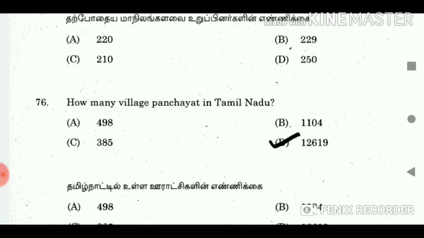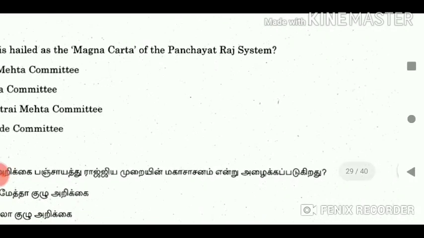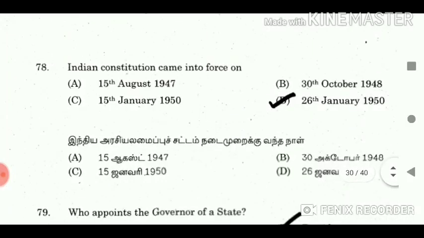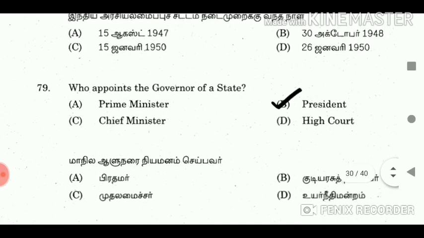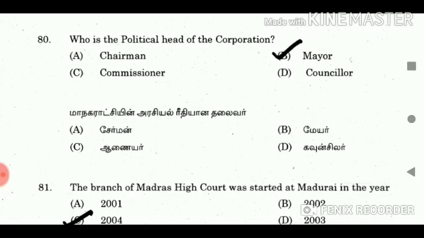76. How many village panchayats are there in Tamil Nadu? Answer 12,619. 77. Whose report is hailed as the Magna Carta of the Panchayat Raj system? Answer Balwant Rai Mehta Committee. 78. Indian Constitution came into force on? Answer 26 January 1950. 79. Who appoints the governor of a state? Answer President. 80. Who is the political head of the corporation?